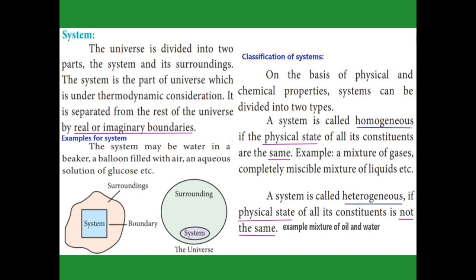The next one is the heterogeneous system. Hetero means they have different physical states, and that is called heterogeneous. For example, a mixture of oil and water: both are liquids, but they have different physical properties, so it is called a heterogeneous system.